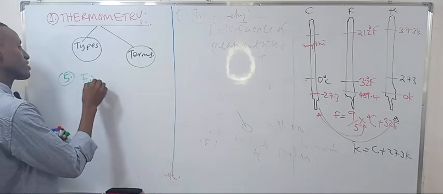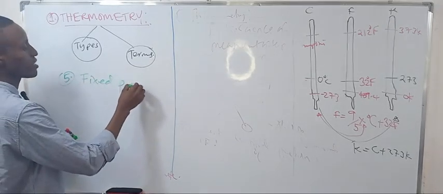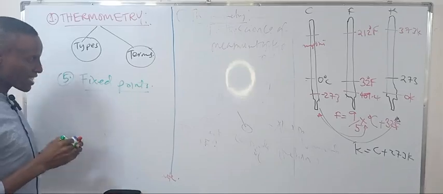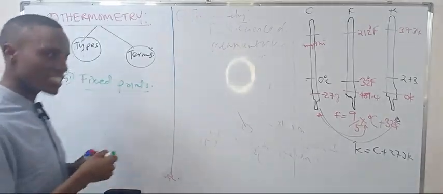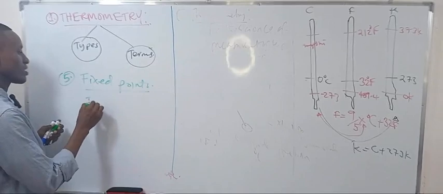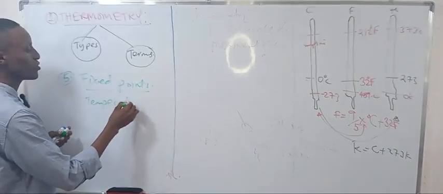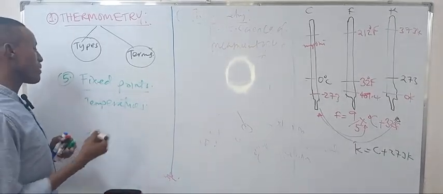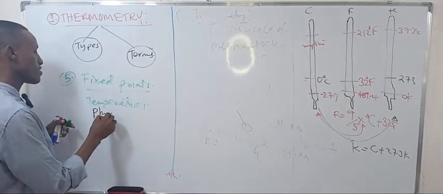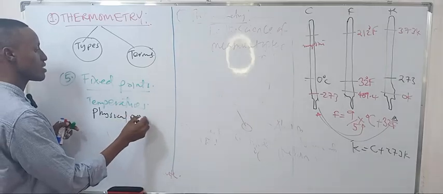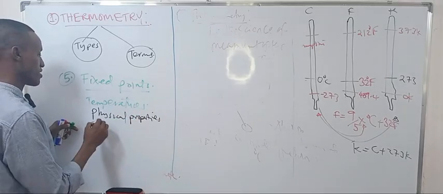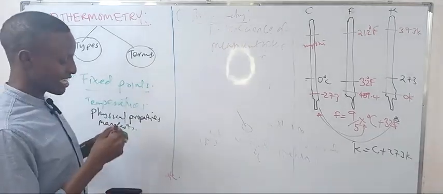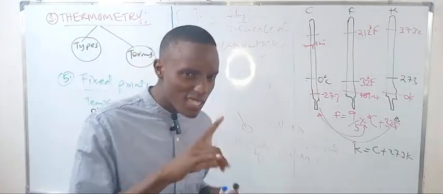The fixed points are temperatures at which a certain physical property manifests. So at those temperatures, there is a certain physical property that is being observed.